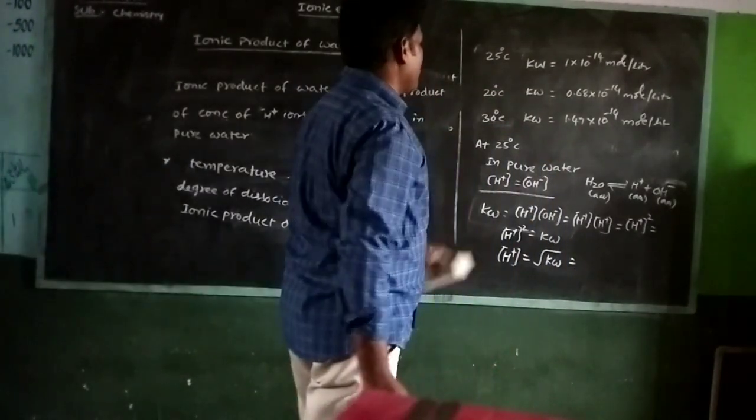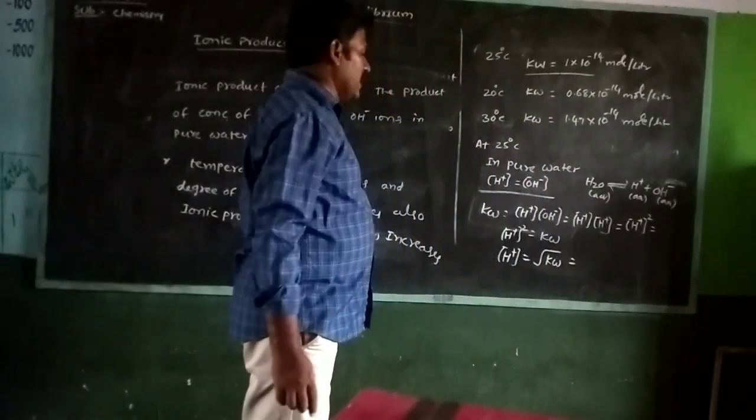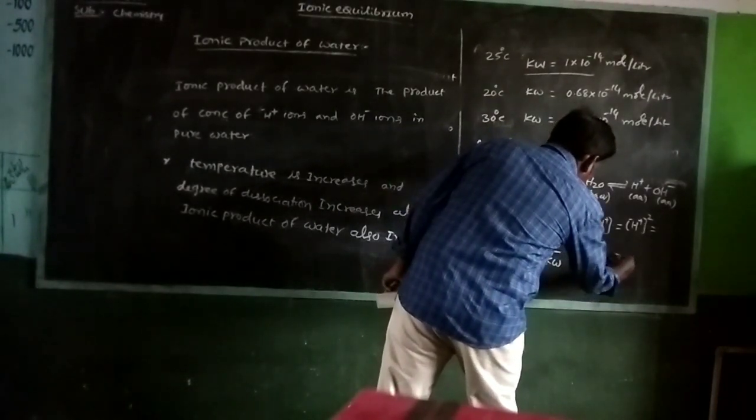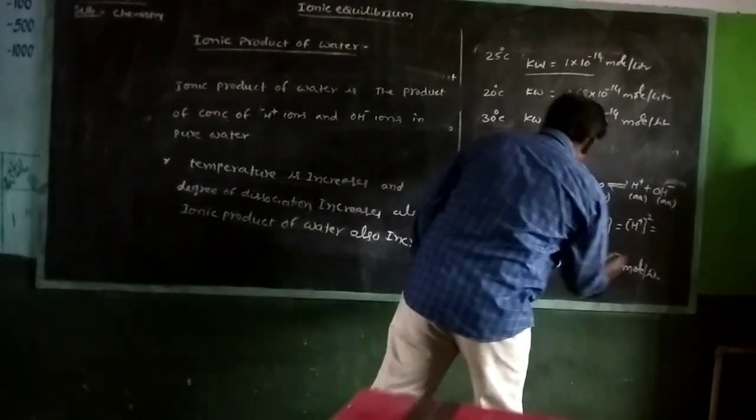Already you know that the ionic product of water at 25 degrees Celsius is 1 into 10 power minus 14. That's why H plus is 1 into 10 power minus 7 mole per liter.